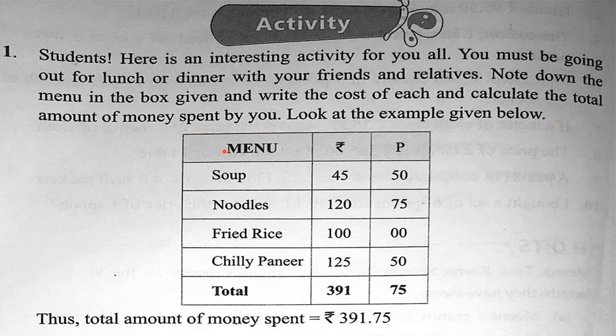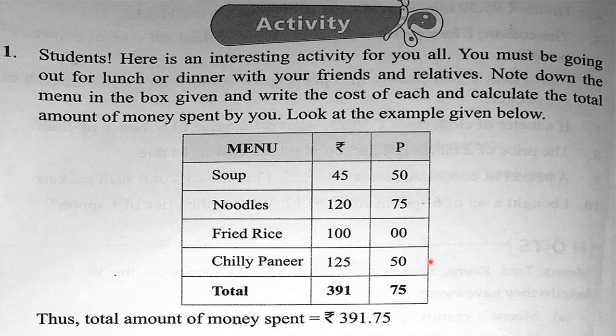So here beta, this menu is given, and rupees and paise are given. Soup is rupees 45 and 50 paise. Noodles 120 rupees 75 paise. Fried rice 100 rupees. Chili paneer 125 rupees 50 paise.